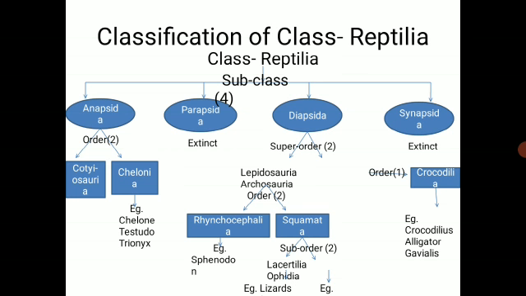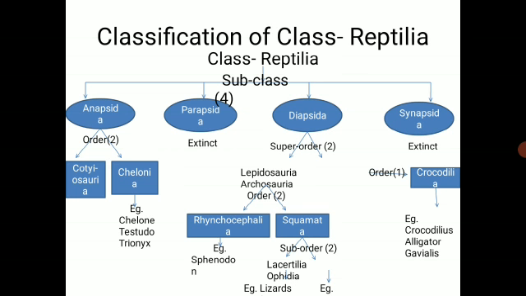So students, try to remember the four different subclasses: Anapsida, Parapsida, Diapsida, and Synapsida. We will study the characters of all these subclasses in the next few videos. But here you have to remember the four subclasses: Anapsida, Parapsida, Diapsida, Synapsida. Out of the four, two were extinct: Parapsida and Synapsida. Okay.